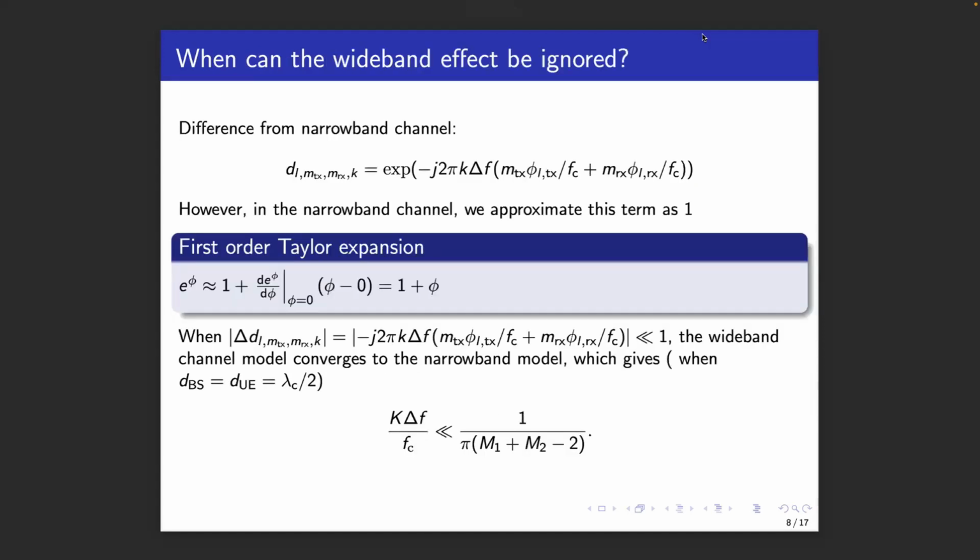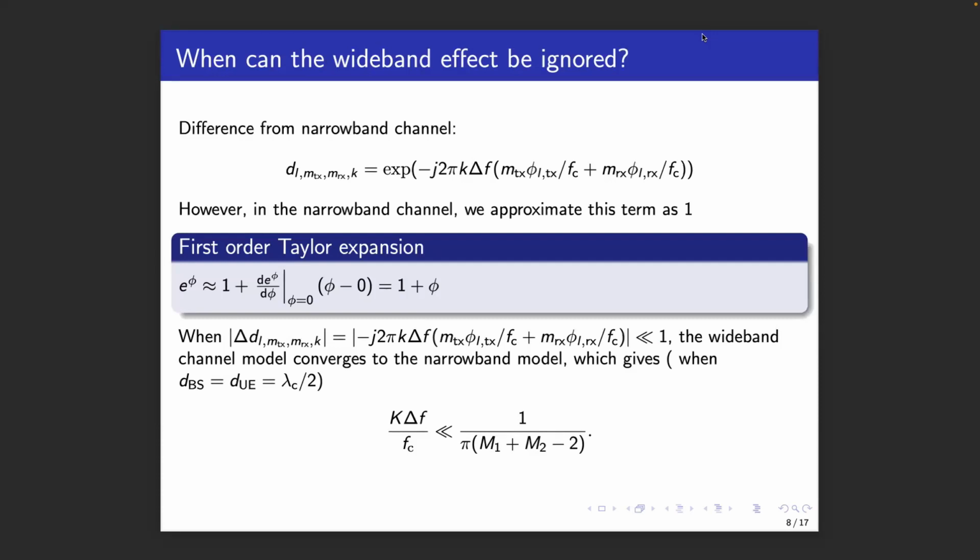Since we now have two models, one simple, the narrowband model, and one more complex, the wideband model, it is natural to ask which model can be used when. This slide aims to provide an answer to this question. The entries in DL that represent the difference between the conventional narrowband and the more complex wideband channel are shown here. In the narrowband model, again, these entries are all equal to 1.